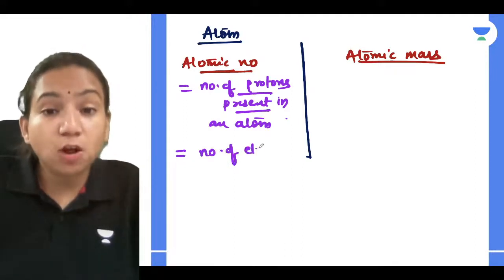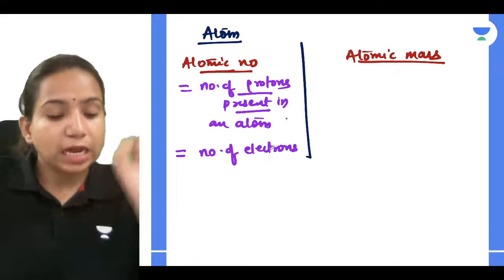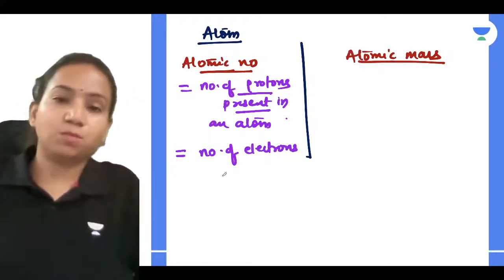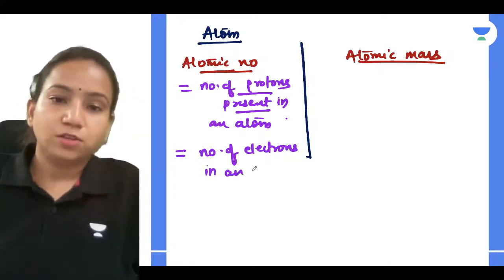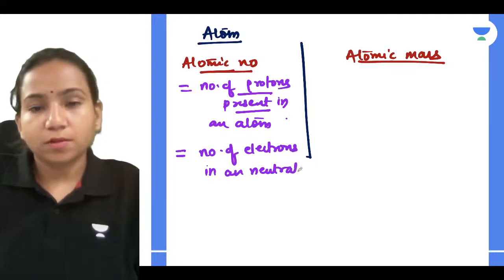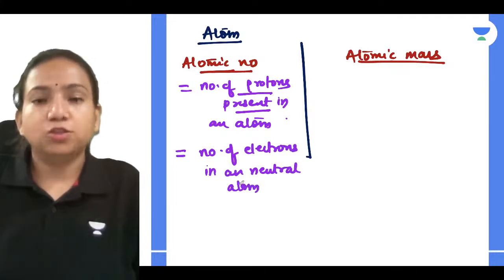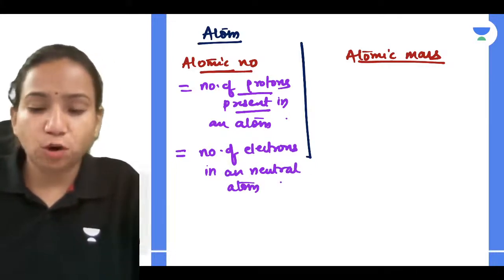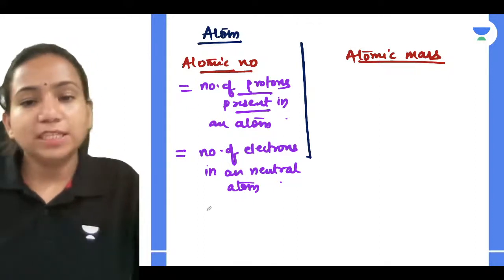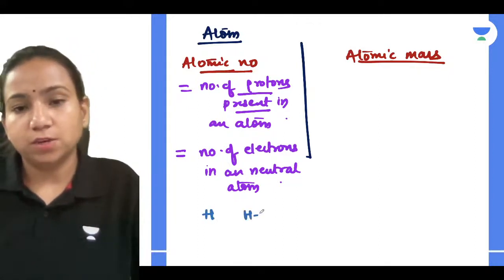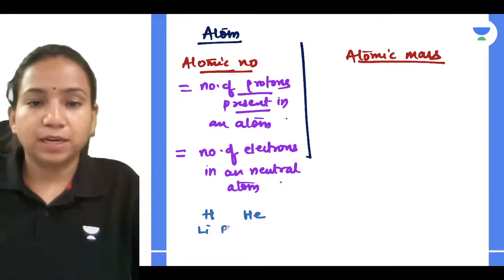So atomic number is equal to number of protons present in an atom, and it is also equal to the number of electrons in a neutral atom. Neutral atom means what? If you see the periodic table, we write the elements like this: hydrogen, helium, lithium, beryllium, boron.